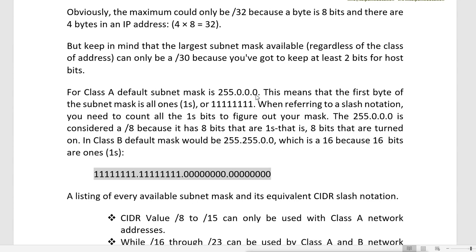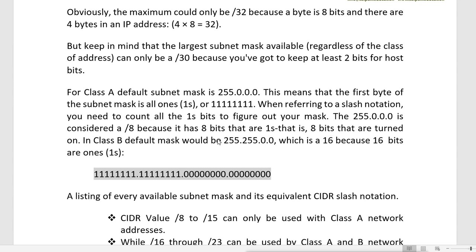255.0.0.0. This means that the first byte of this subnet mask is all ones, 11111111, eight ones. So when referring to the slash notation, you need to count all the one bits to figure out your mask. 255.0.0.0 is considered a /8 because it has 8 bits that are turned on.